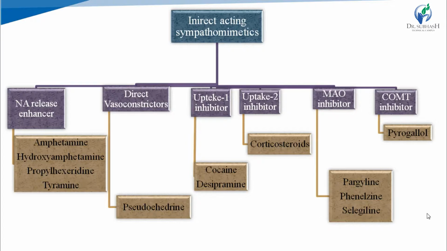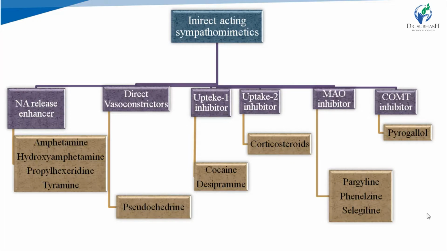So by these mechanisms, these drugs enhance availability of noradrenaline. They indirectly give the sympathomimetic response. They cannot directly bind with the adrenergic receptors, but they indirectly enhance the availability of noradrenaline.